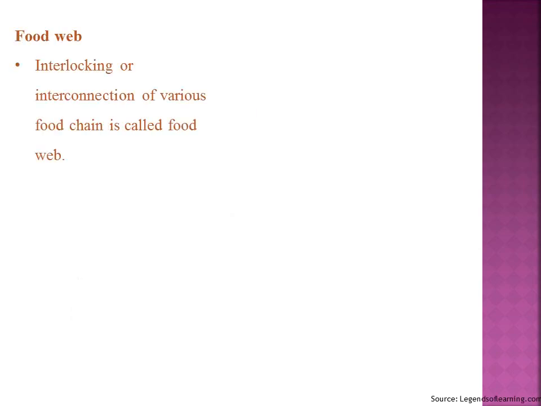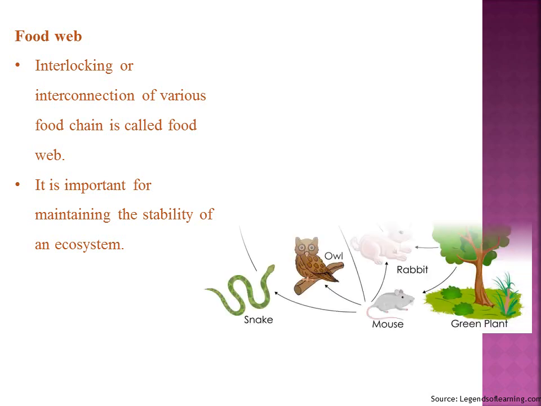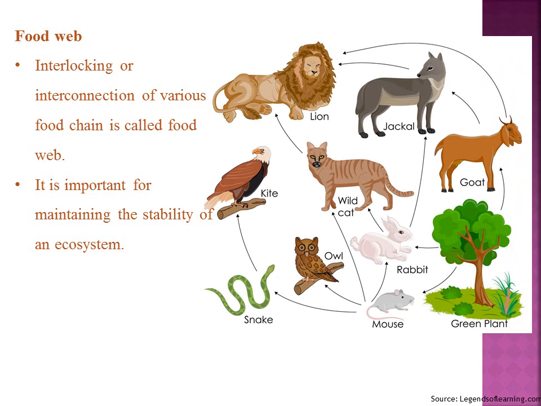The food web. The interlocking or interconnection of various food chains is called a food web. The food web is very important for maintaining the stability of an ecosystem, and this figure shows the food web of a forest ecosystem. For example, the green plant will be eaten by the mouse, the mouse will be eaten by the snake, and the snake will be eaten by the kite. This is one of the food chains.